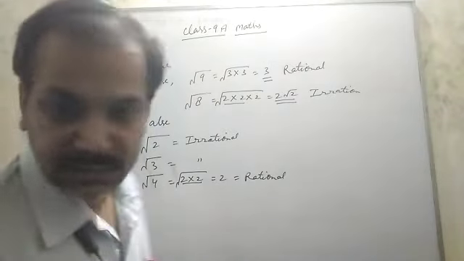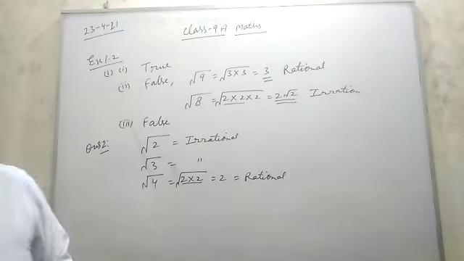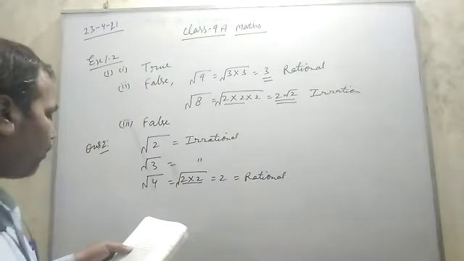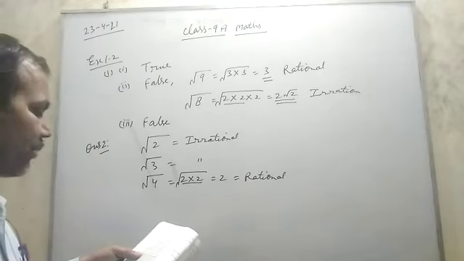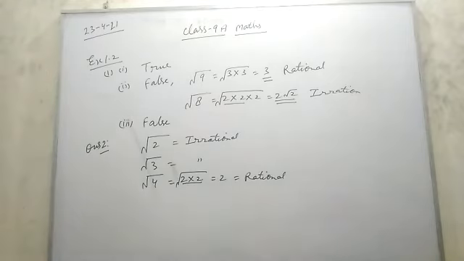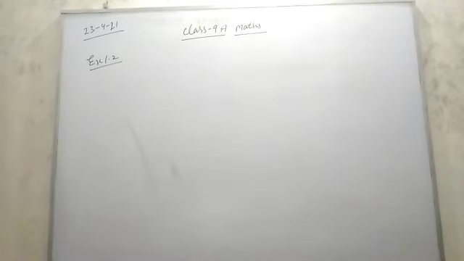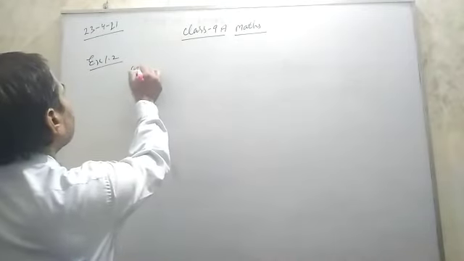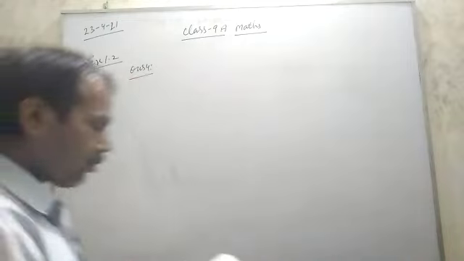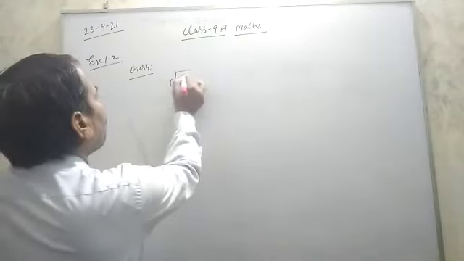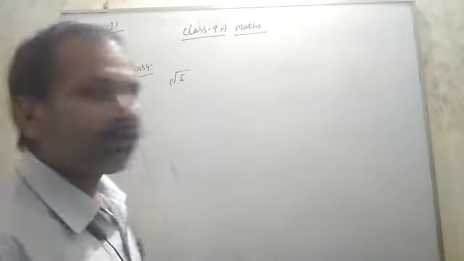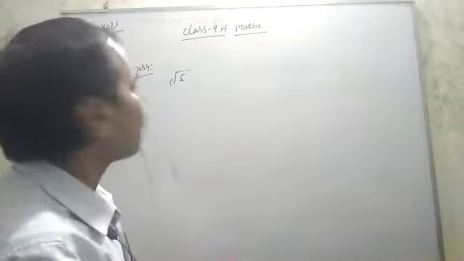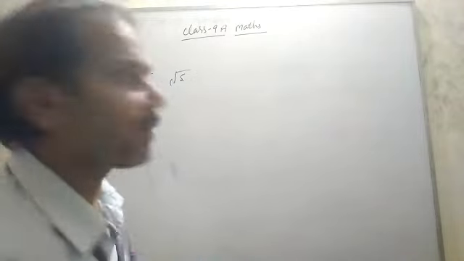Then question number 3. Okay. How can under root 5 be represented on the number line? In the first video I discussed how to represent irrational numbers on the number line.